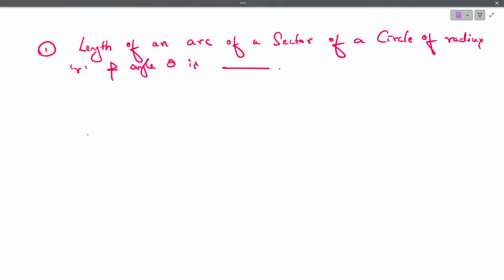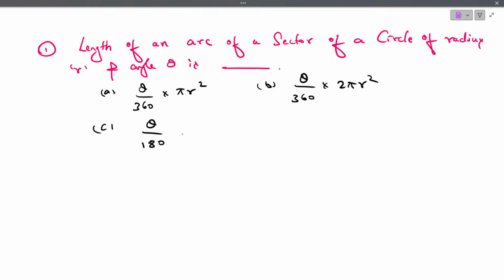So what is the formula to find the length of an arc? Option A, theta by 360 into pi r square. Option B, theta by 360 into 2 pi r square. Option C, theta by 180 into 2 pi r. Option D, theta by 360 into 2 pi r. Which is the correct answer? Can you tell me, children? Which is the correct answer to find the length of an arc of a sector?